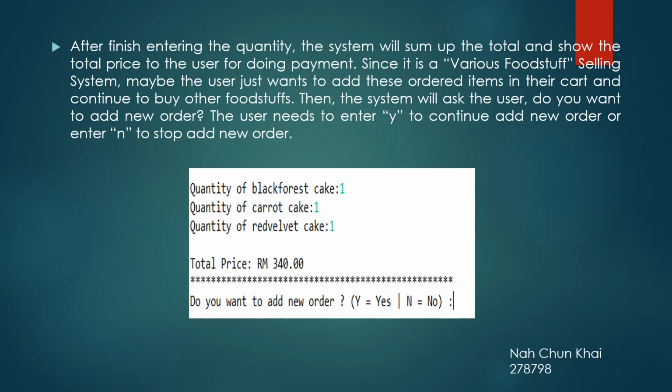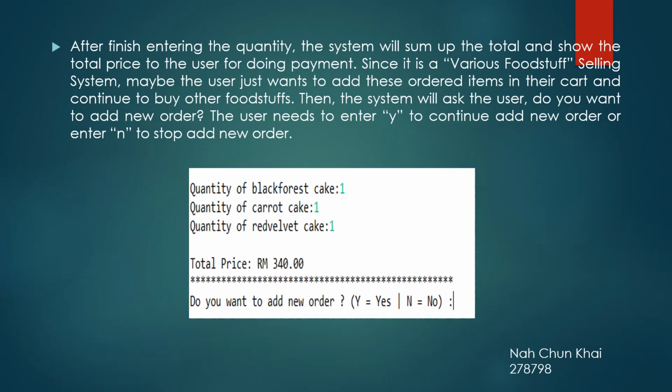Since it is a Various Foodstuff Selling System, maybe the user wants to add this order item in their cart and continue to buy other foodstuff, then the system will ask the user, do you want to add new order?